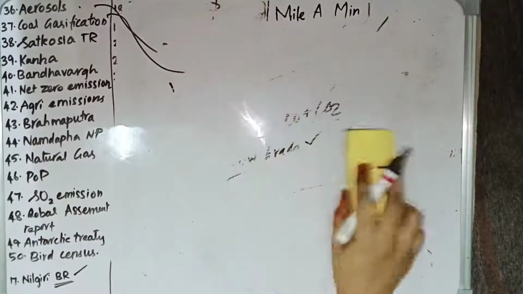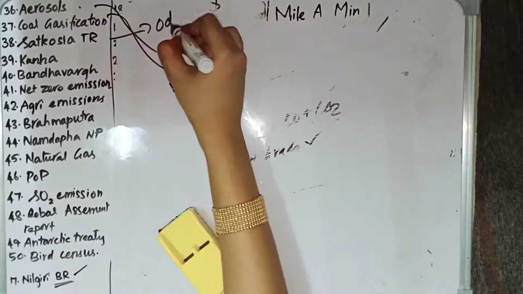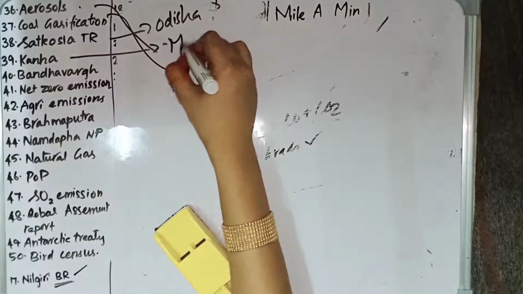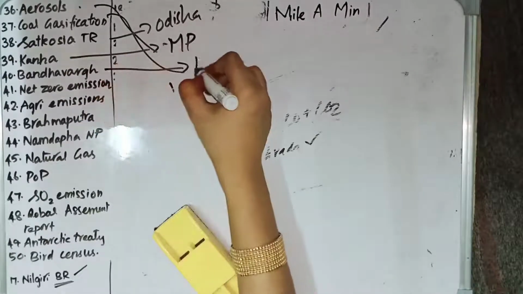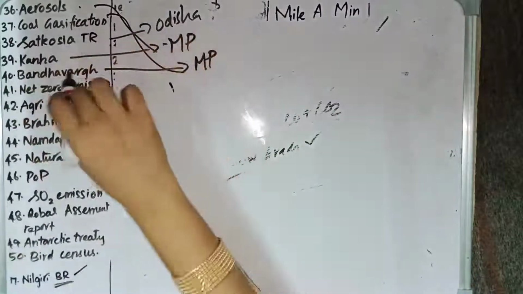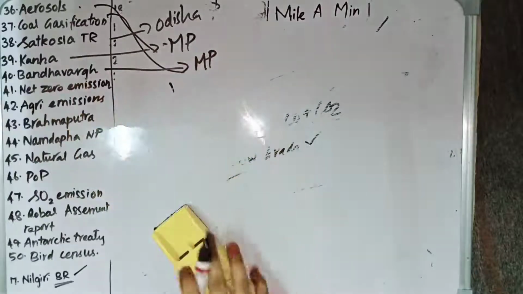Then we have Satkosia Tiger Reserve. So it is like a match the following. Satkosia Tiger Reserve is in Odisha, Kanha Tiger Reserve is in Madhya Pradesh, and Bandhavgarh Tiger Reserve is in Madhya Pradesh.